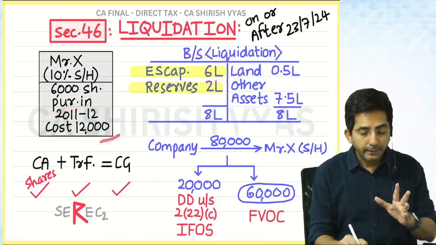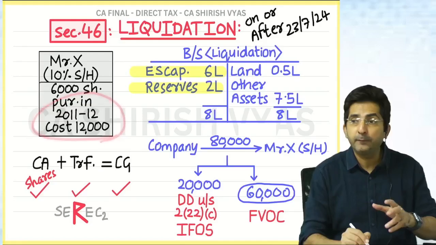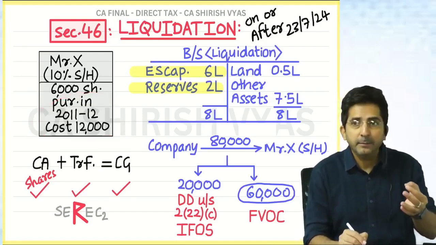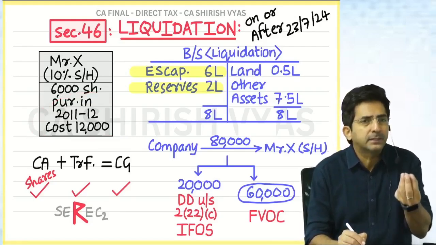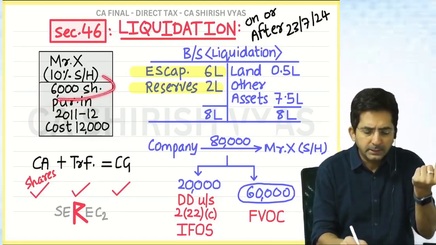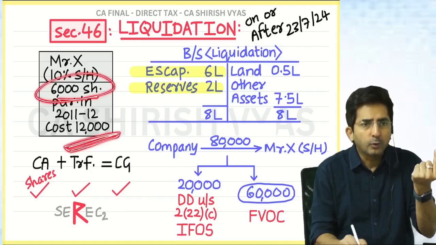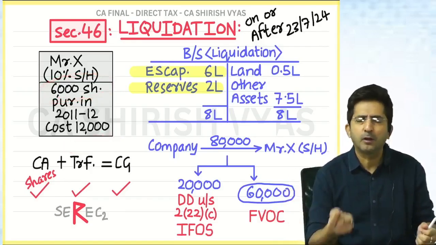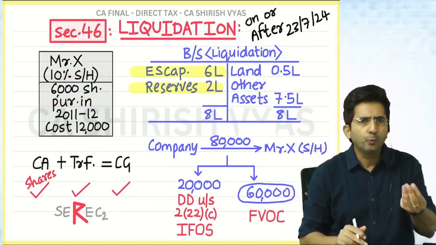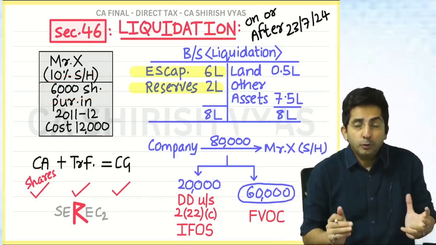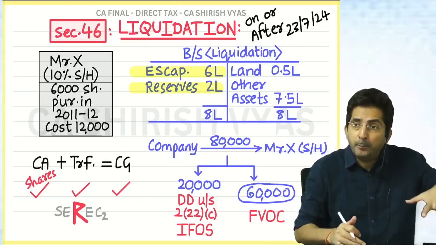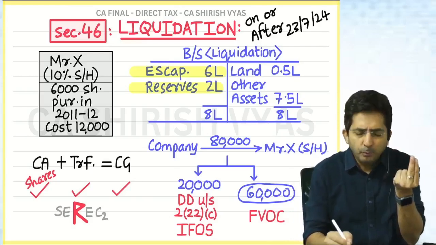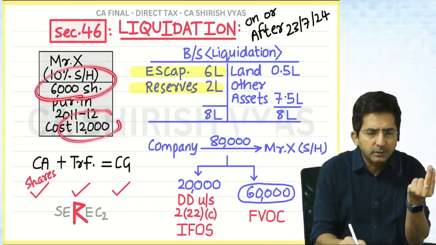Because in 2011-12, maybe from the stock exchange, he might have purchased shares for 2 rupees. 6,000 into 2 is 12,000. In the stock market, sometimes shares are available for 1 rupee, 2 rupees, 3 rupees also. So it is possible he purchased from the stock market for 2 rupees only.